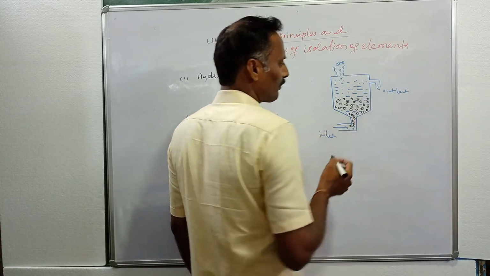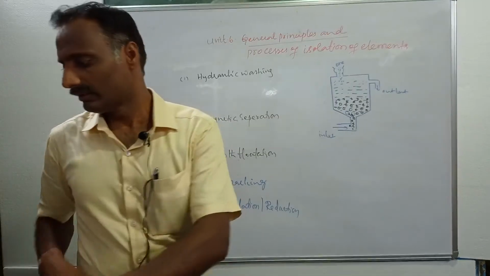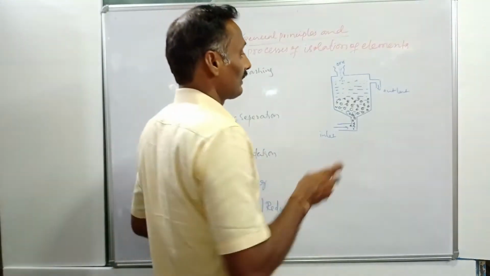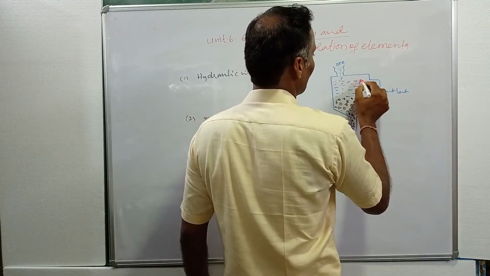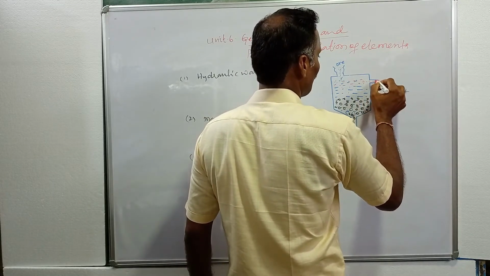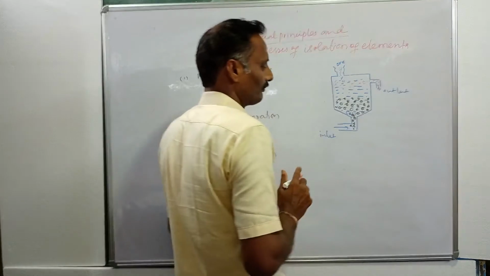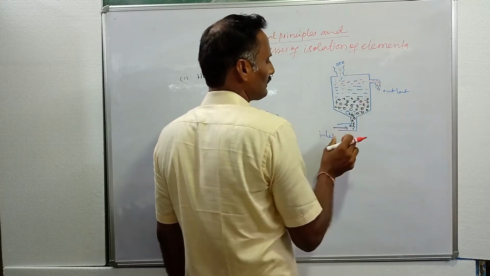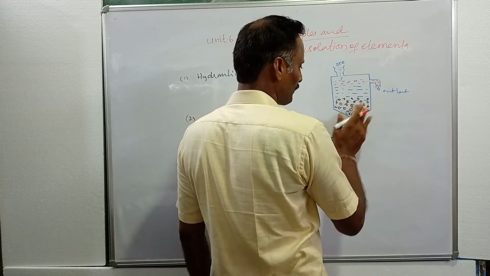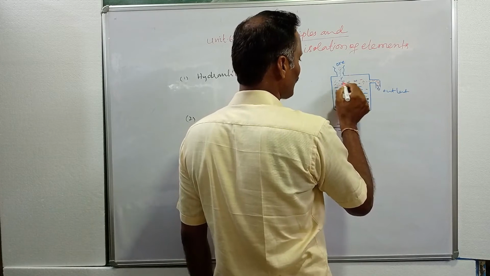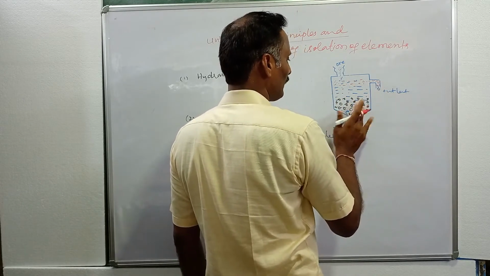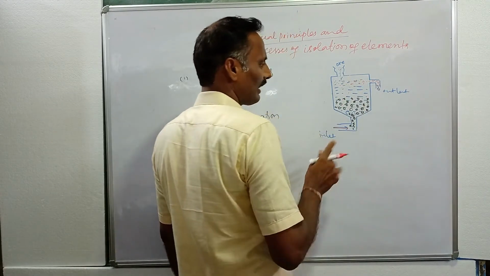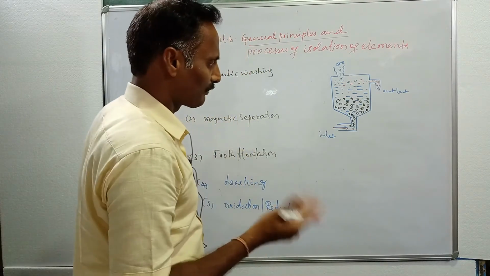Then the gangue particles are lighter. Due to light weight, the gangue particles are washed away with water. By a continuous supply of water while dropping powdered ore, the ore particles being heavier settle at the bottom of the tank, and the gangue particles being lighter wash away with water. Like this we separate gangue particles, nothing but unwanted materials, sand and clay particles, and also ore particles.